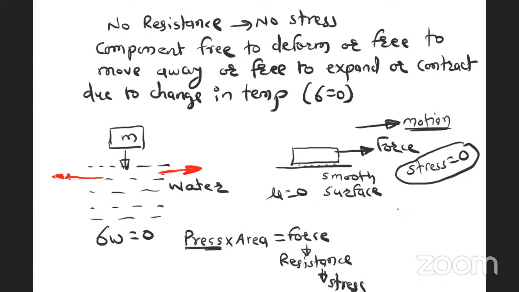Means initially you have applied pressure, and if this pressure gets area, there will be a force, and due to this force, resistance is induced in the component, and due to this resistance there is a stress. Hence pressure is applied quantity, stress is induced quantity.